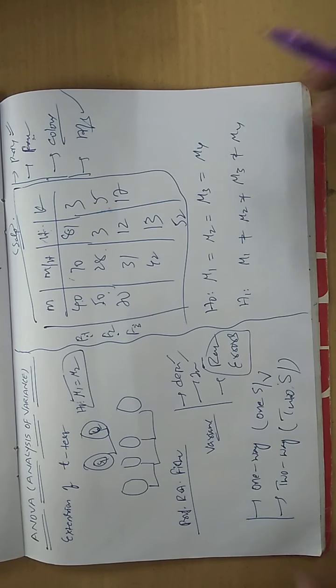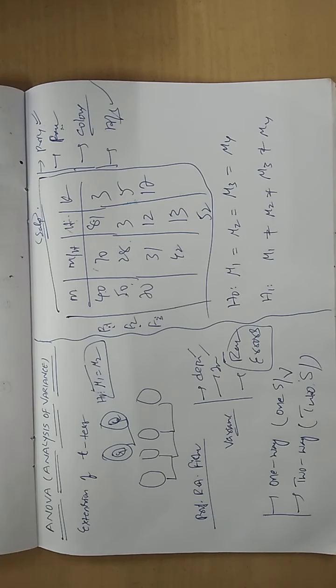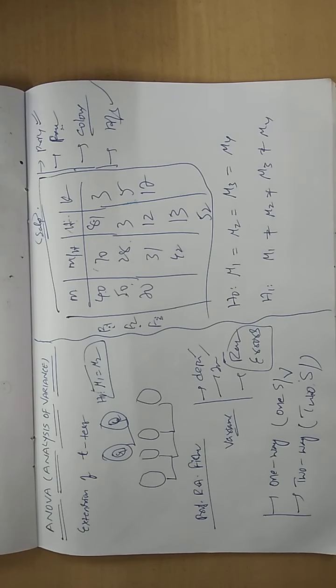Okay? So this is called the ANOVA technique. ANOVA is actually the extension of the t-test. At a time you can compare more than two populations. Again, ANOVA is of two types. One is called one-way classification, the other is called two-way classification. In one-way classification, only one source of variation is under observation. Under two-way classification, two sources of variation would be there. Side by side you will be comparing.